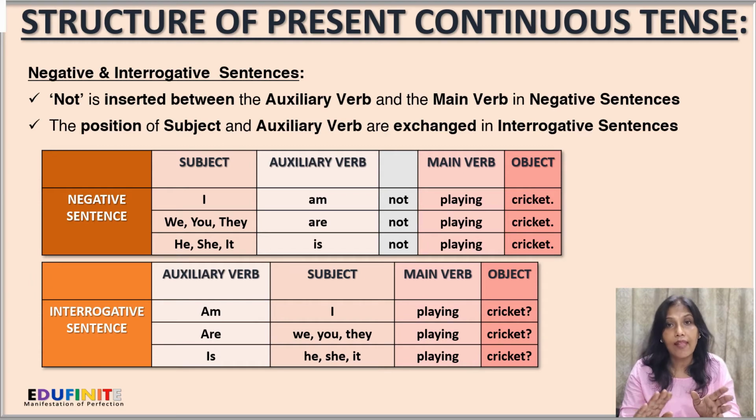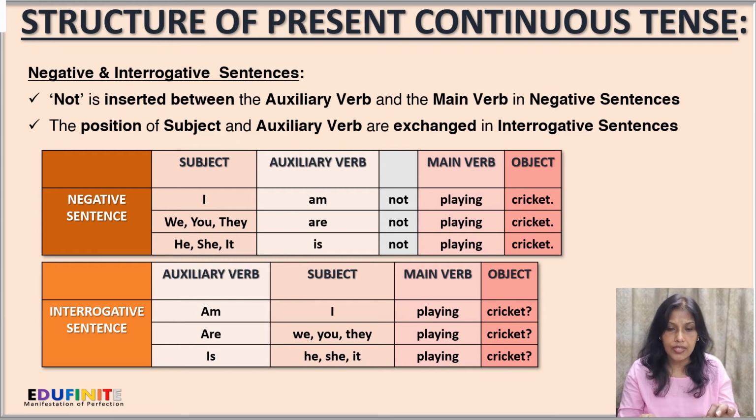Next, the first person plural, second person singular and plural, and third person plural will be using are, and then a not, and then playing, and then cricket. So it's we are not playing cricket, or you are not playing cricket, or they are not playing cricket. Next, in third person singular, we'll have to use is as the auxiliary verb, and there'll be a not before the main verb. So after the auxiliary verb there'll be not, and then the main verb, and the sentence continues as he is not playing cricket, or she is not playing cricket, and likewise.